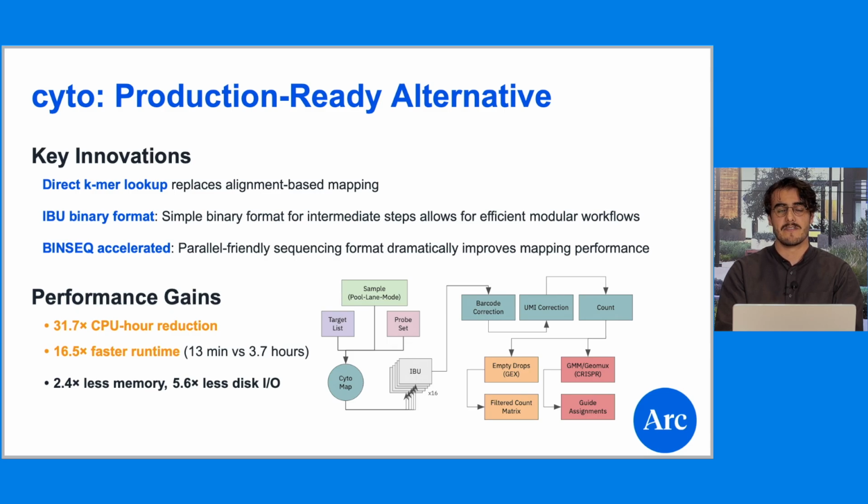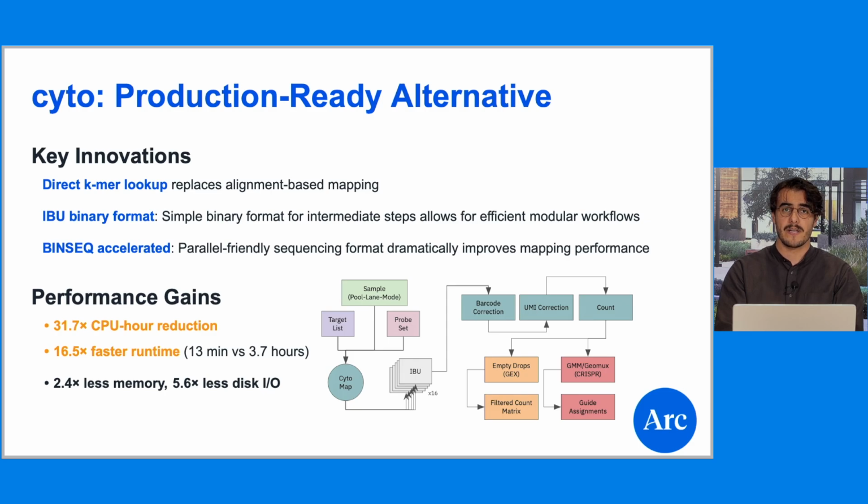It's a reimagining of the internal workflow of CellRanger, tuned and parallelized specifically around the data type and flexible to new experimental designs. The internal mapping algorithm makes use of O(1) k-mer lookups, which both map features as well as demultiplex samples, and is highly configurable to alternative sequencing geometries. We introduce a new intermediate binary format, IBU, which is very bare bones and allows us to provide a modular framework for barcode, UMI correction, and building count matrices.